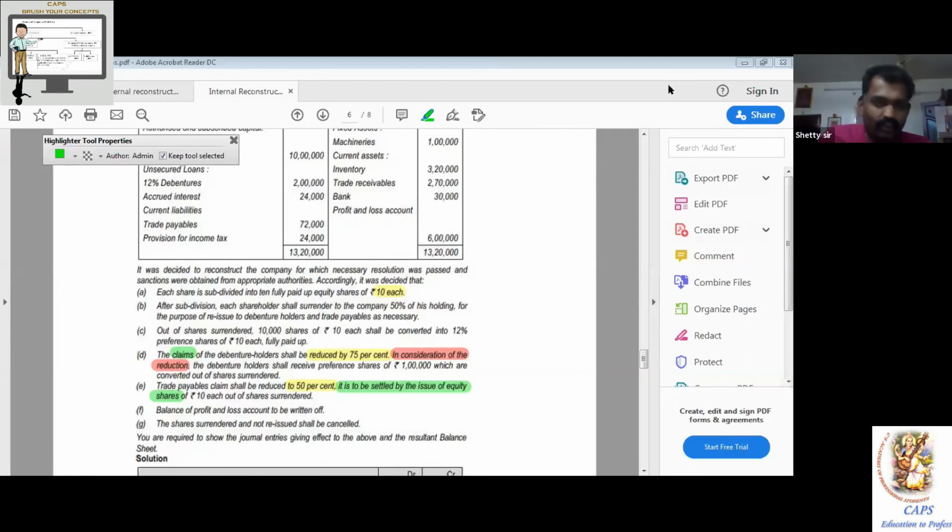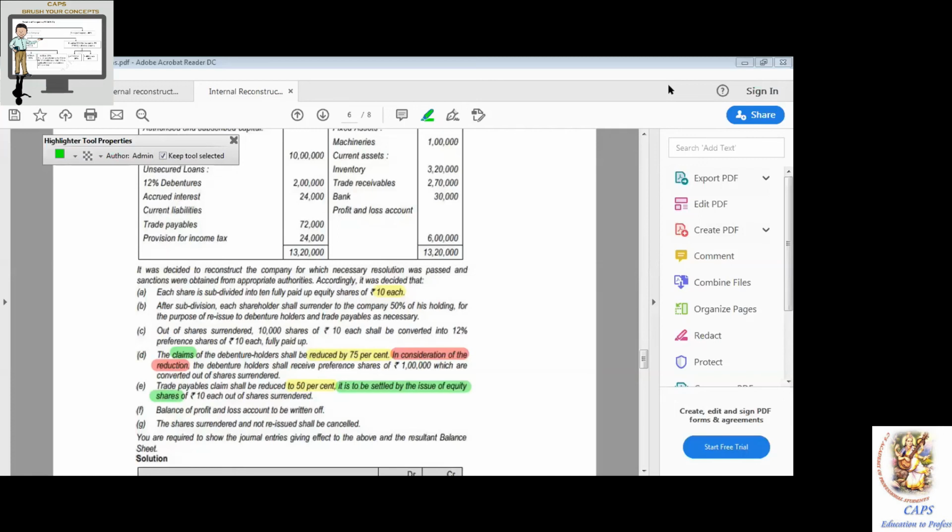This anyway, you can do as a ledger account. The balance left out of share surrender account is equal to 5 lakh minus 1 lakh minus 36,000, which is equal to 3,64,000, to be transferred to capital reduction account.